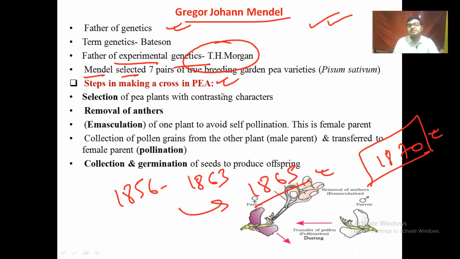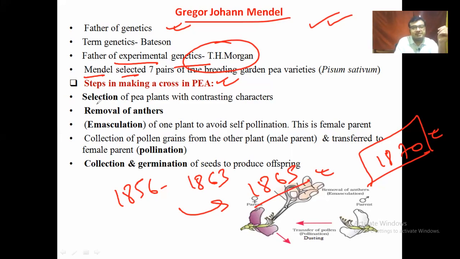And with picking up these contrasting characters, all of Mendel's laws, that is the law of dominance, law of segregation, and law of independent assortment, are pretty much 100% successful, and his laws are valid till date. But some nature of genes Mendel skipped, and then Morgan identified that some kind of genetic nature Mendel couldn't explain in his laws. So Morgan worked on Drosophila in the future, and proposed the loophole of Mendel's laws.